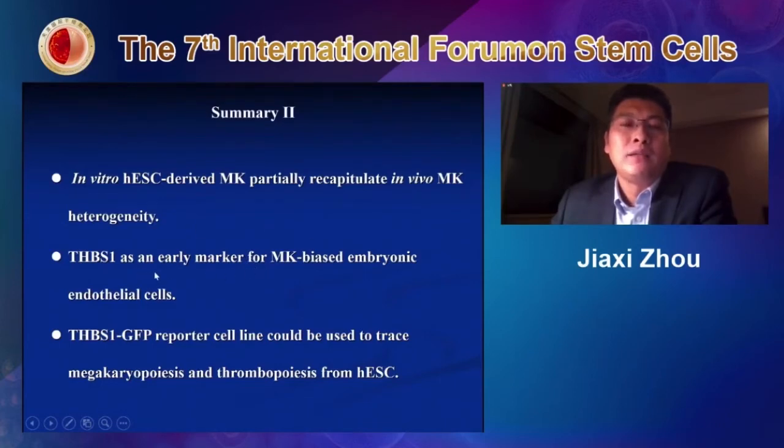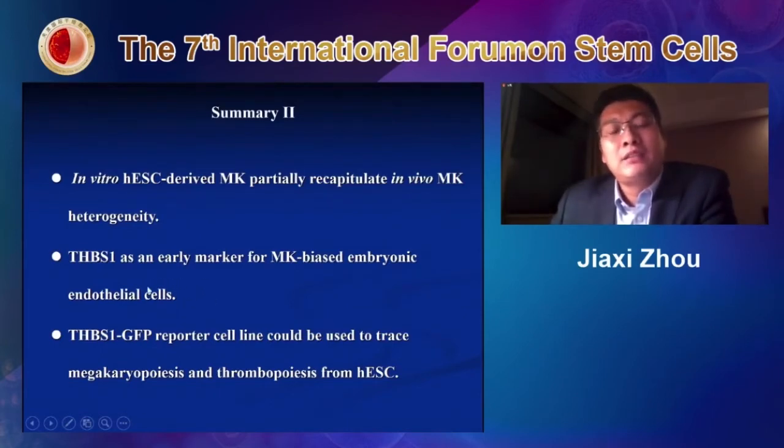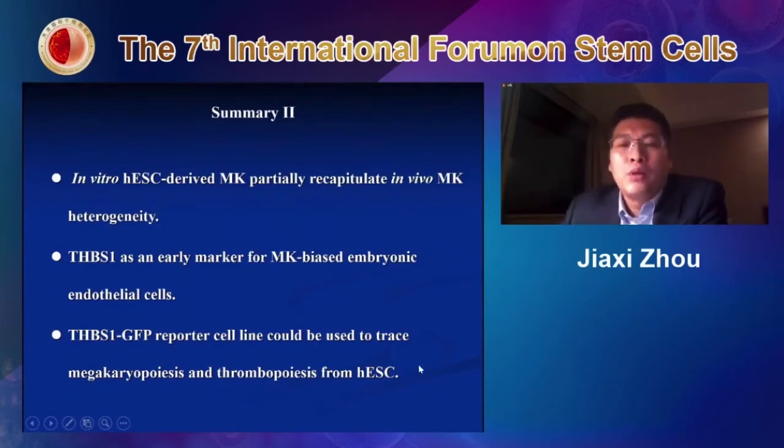We propose, and certainly we need more evidence, but we can speculate that the megakaryocyte may originate at a very early stage from this endothelial cell. Certainly, this THBS1 GFP reporter cell line could be used to trace megakaryocytes and thrombopoiesis from embryonic stem cells. Right now, we have already established this THBS1 reporter mice. Hopefully, we can show some exciting data in the future.